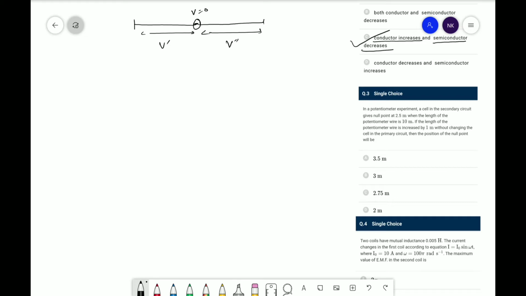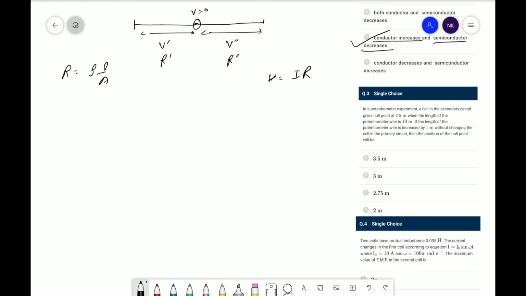We can say the resistance across this is R dash and resistance across this is R double dash. So V is equal to I R. We know that R is equal to rho L upon A, where rho is resistivity, L is the length, and A is the cross-sectional area of the wire.